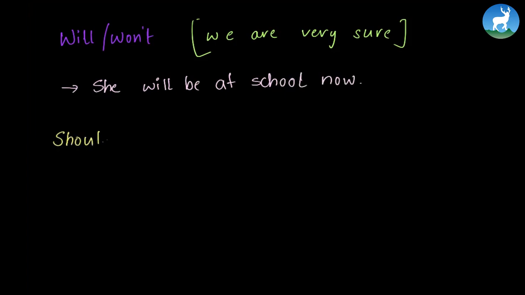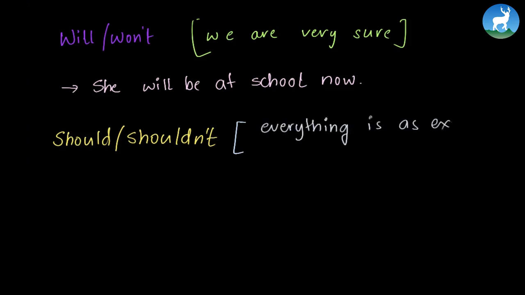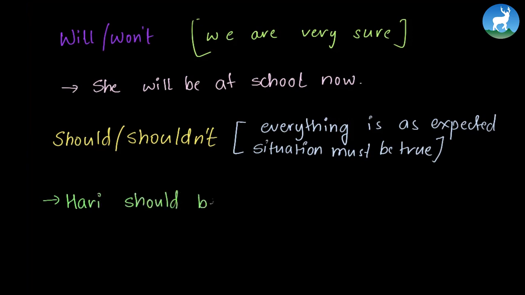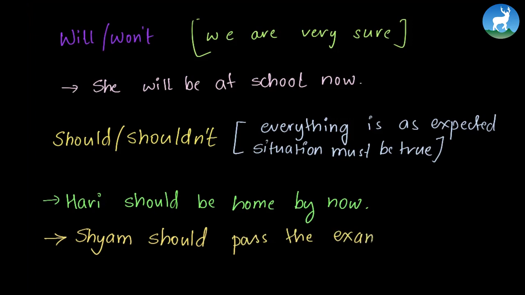Now we see sentence structure using should and shouldn't. Sentences are used with should and shouldn't to make assumptions about what is probably true if everything is as expected. For example, Hari should be home by now. Hari left 1 hour ago, and by this time he must be at home, so he should be at home by now.